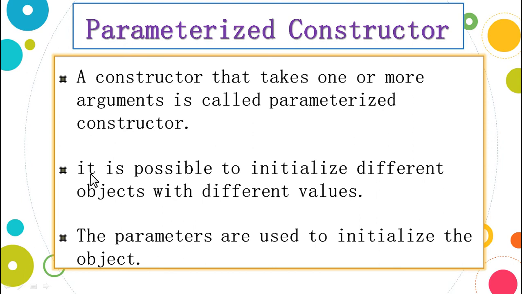The next point is, it is possible to initialize different objects with different values. So that means we are overcoming the problem of the default constructor in the parameterized constructor, making every object have a different set of values when they are being created. The parameterized constructors are used to initialize the object, similarly to how the default constructor is used to initialize a set of objects.